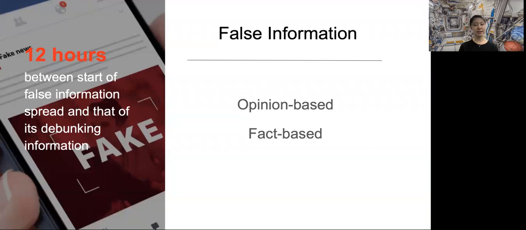Based on the intent and knowledge, false information can be categorized into opinion-based and fact-based. Opinion-based false information means a unique ground truth does not exist, as in the case of reviewing products on e-commerce websites. On the other hand, fact-based false information consists of lies about entities that have a unique ground truth value.